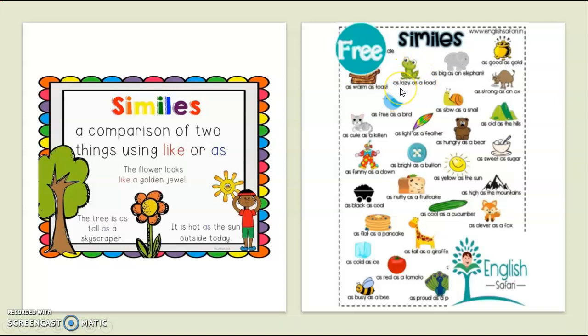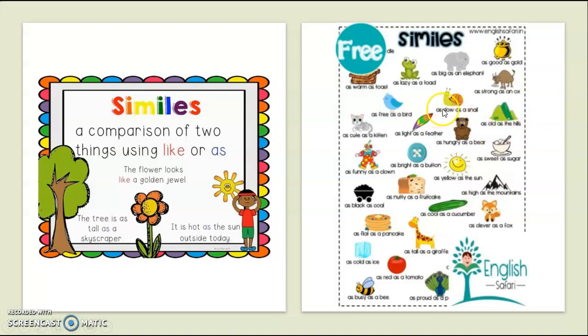Here you just have to write another thing. You know how here they're talking about comparing two things; here it's just one thing, so you need to write something else. For example, you can put, my sister is as lazy as a toad. My car is as big as an elephant. My dad is as strong as an ox. I am as old as the hills.